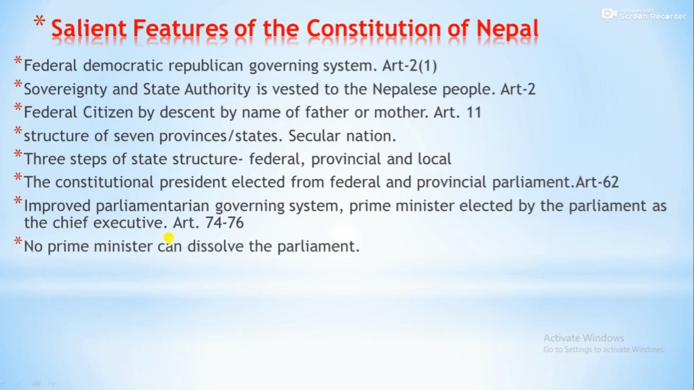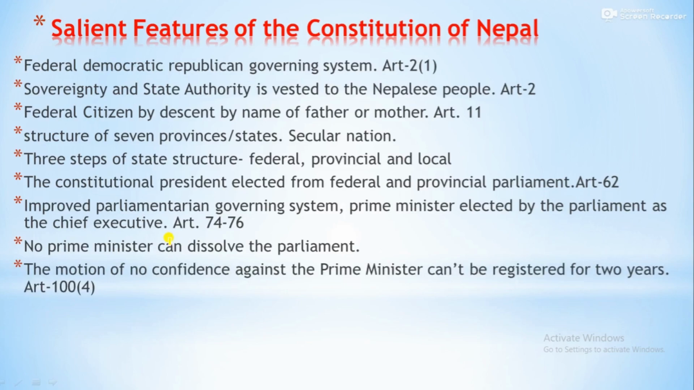No prime minister can directly dissolve the parliament. But under certain conditions, if the conditions are finally fulfilled, then on the recommendation of the prime minister, the president can dissolve the parliament. So you heard of 2 cases, 2 stories, where our country dissolved the parliament. Finally, the Supreme Court revived the parliament.